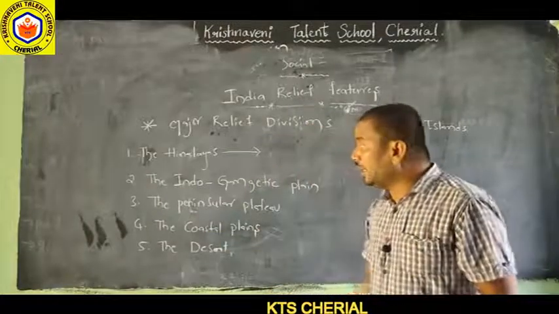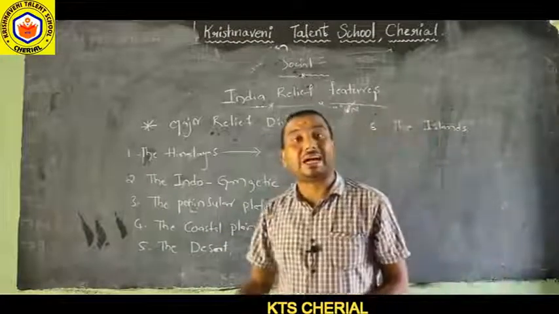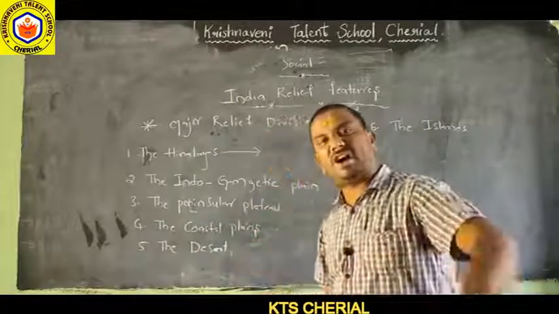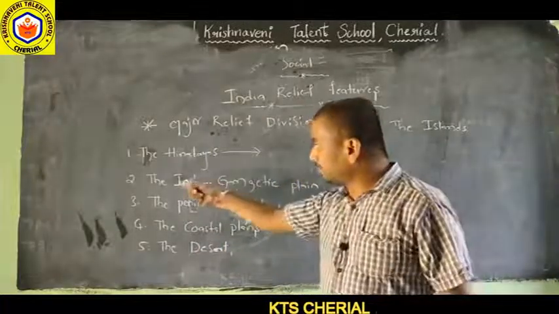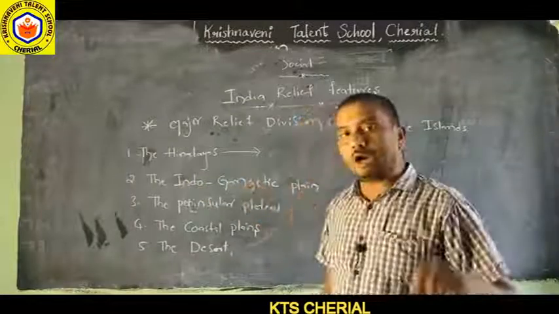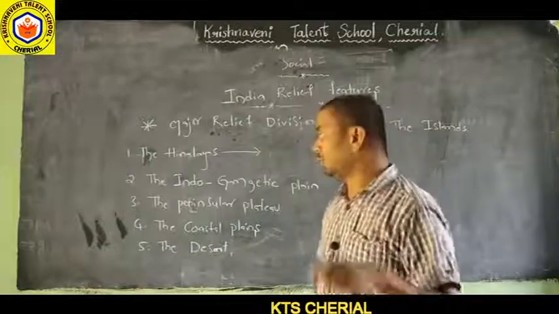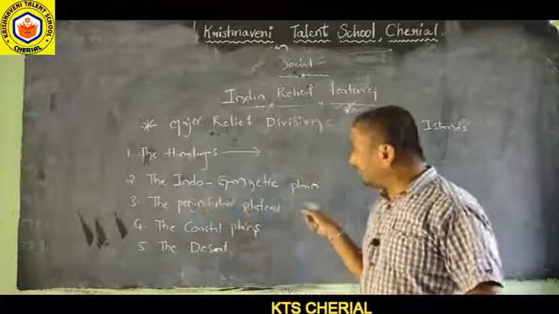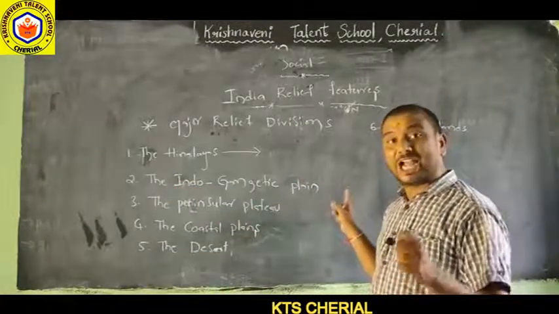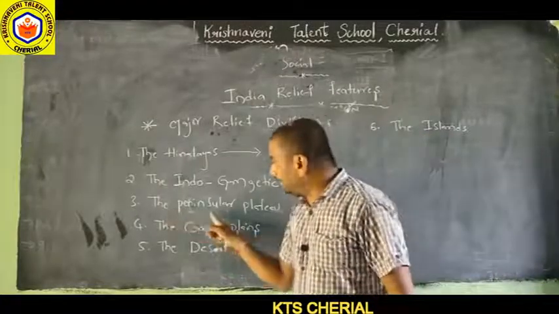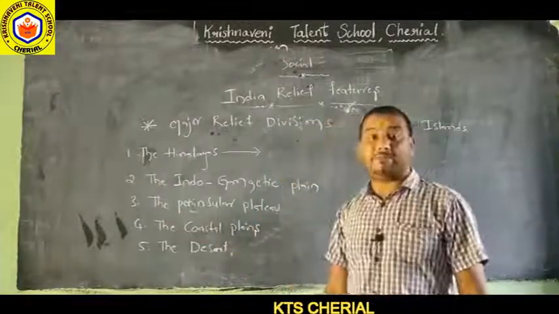The second one is the Indo-Gangetic plains. The flat surface on the earth is called plains. The Indo-Gangetic plain, from the Indus and Ganga, is one of the physical divisions of our India. Next, the peninsular plateau, the Indian plateau.